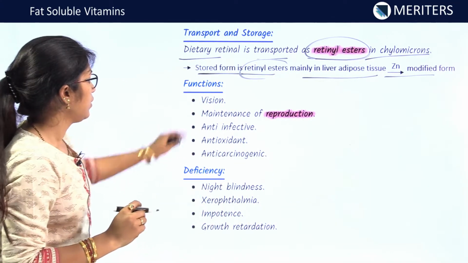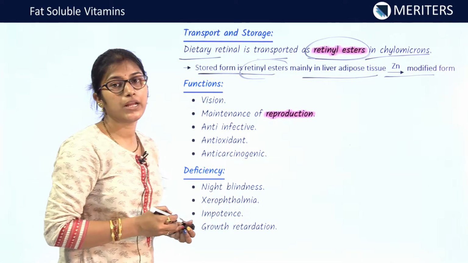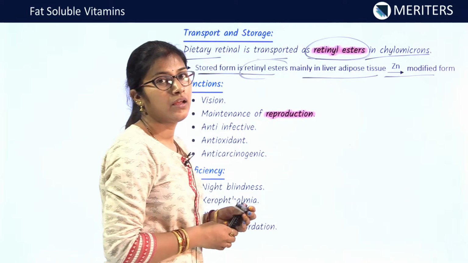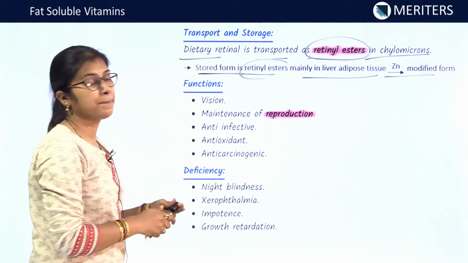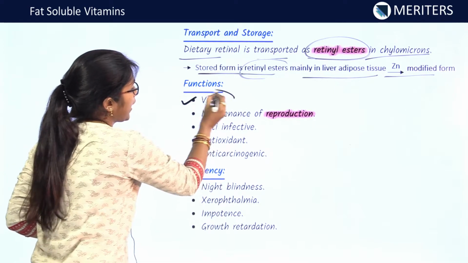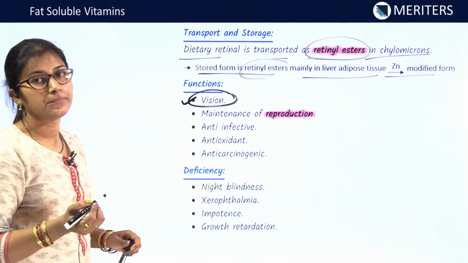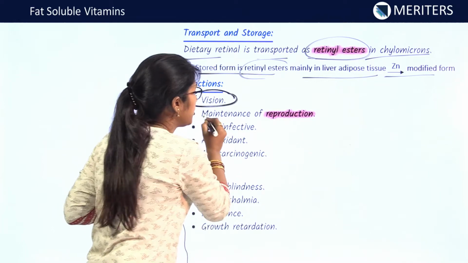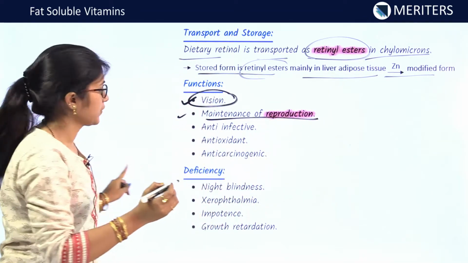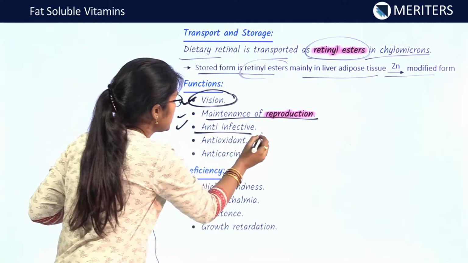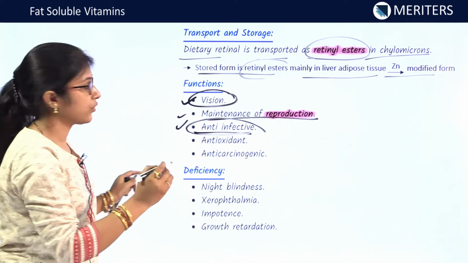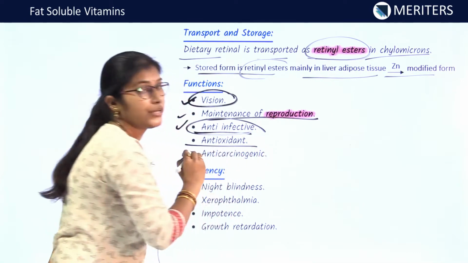Now we will see the functions of vitamin A. What are the functions of vitamin A in the normal functioning of the body? First of all, and the most important one, is vision. Second is maintenance of reproduction. The third one is anti-infective. It is also an antioxidant.